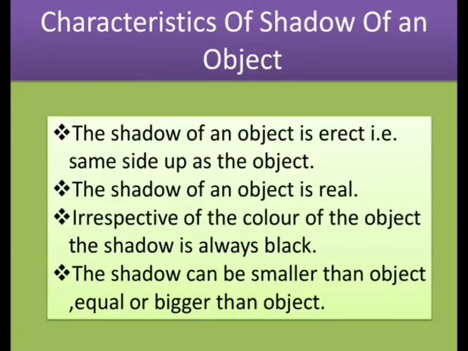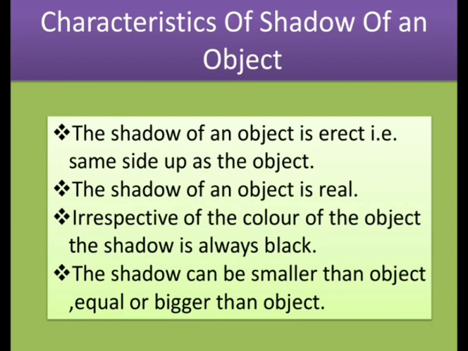Next, characteristics of shadow of an object. What is the first characteristic? The shadow of an object is erect, that is same side up as the object. Erect means straight, so as our object is straight, wherever the top is, we get the top in the shadow there, and the bottom point in the bottom. It means the shadow we get will be straight. Next, the shadow of an object is real.